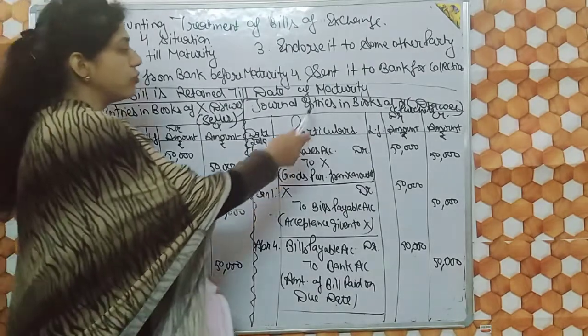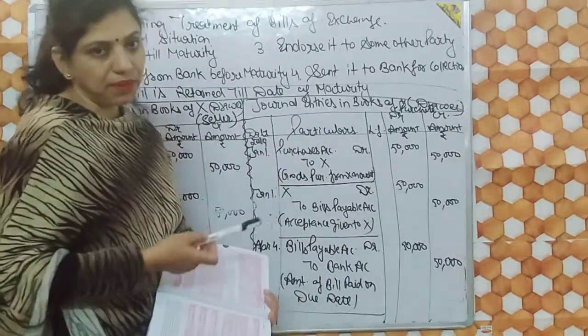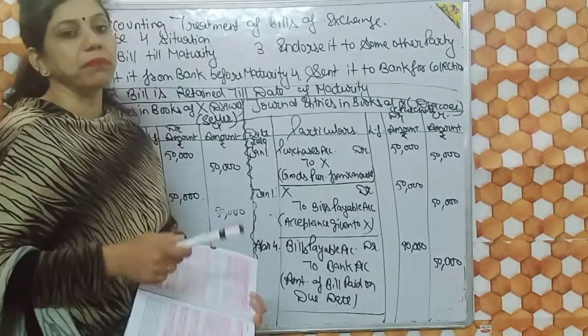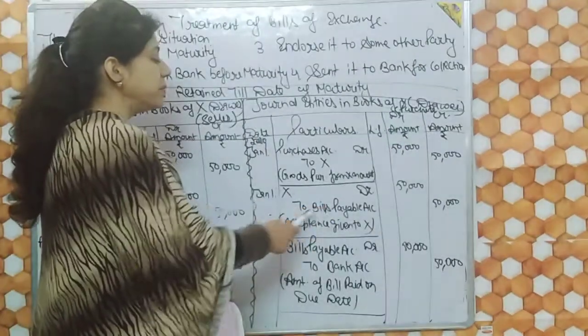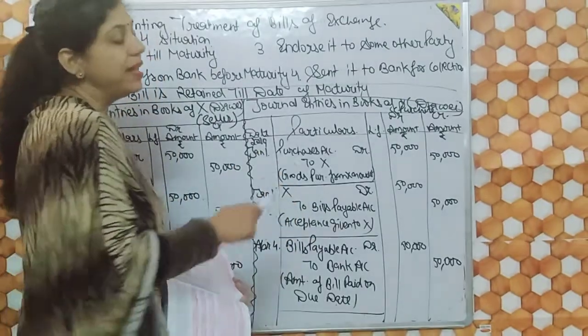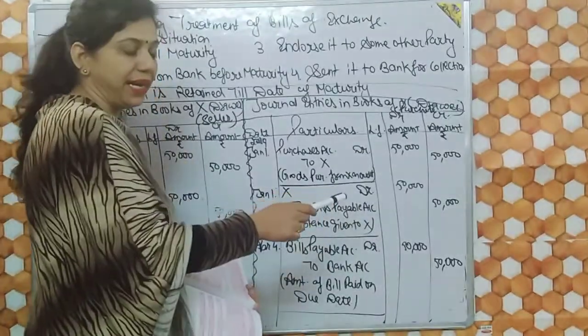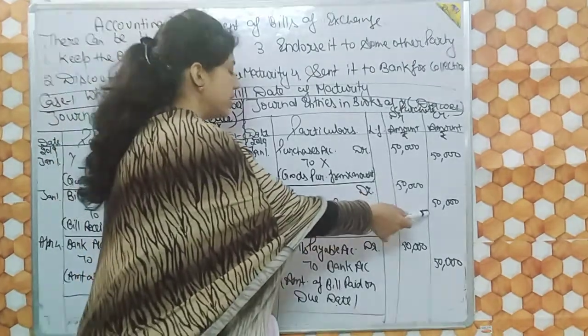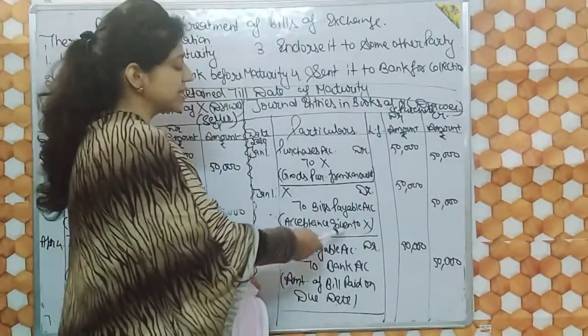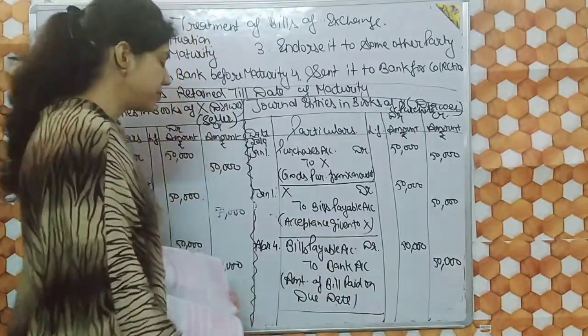And in case of Y he has to pay the money, so bills payable, and bills payable is always credited because it's a liability for Y. So X debit to bills payable account 50,000. Narration: acceptance given to X.